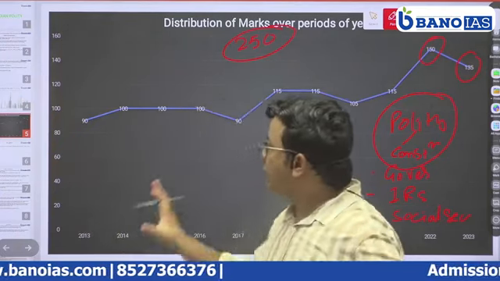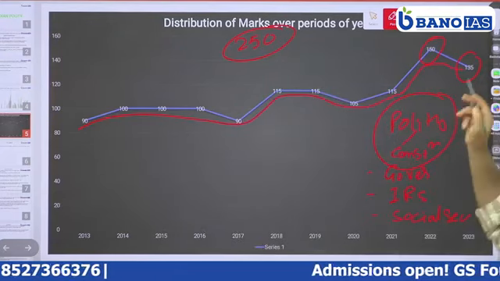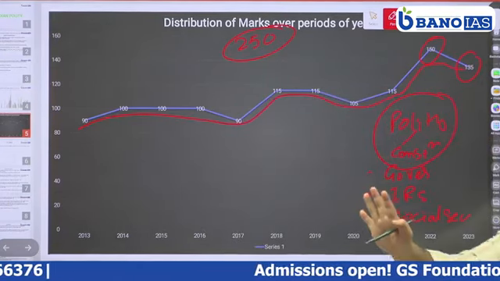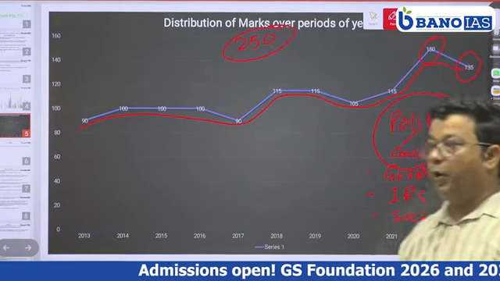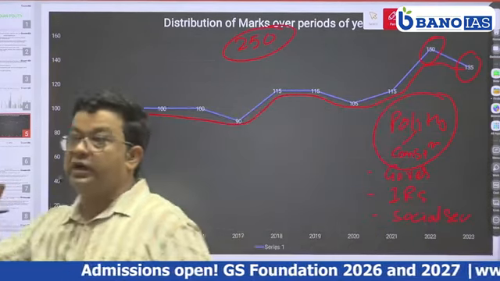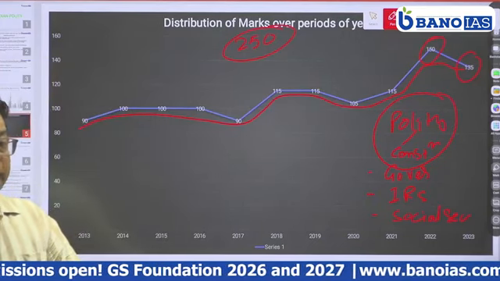You can see that there is a continuous rise in the marks trend for the last 10 years. So the importance of this paper in GS paper 2 is continuously increasing. And this is also increasing in terms of prelims.